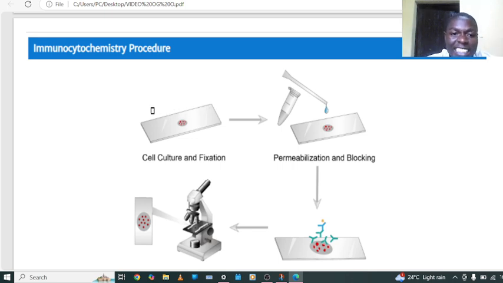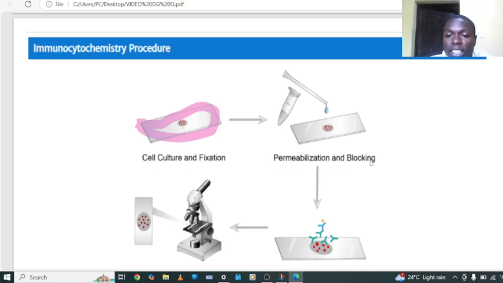We take the cell or the sample and put it on the slide. After putting it on the slide, you do fixation, either by heating or another way. It means you are suspecting this sample to contain antigen. See, this red one is representing the antigen in the cells which contain the antigen. So what you are going to do, you're going to do